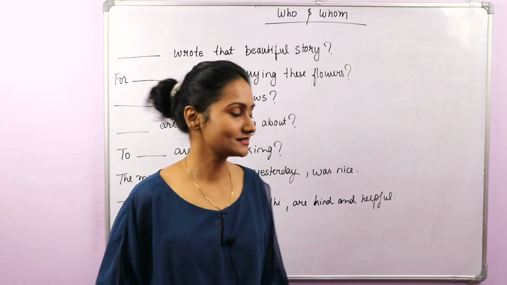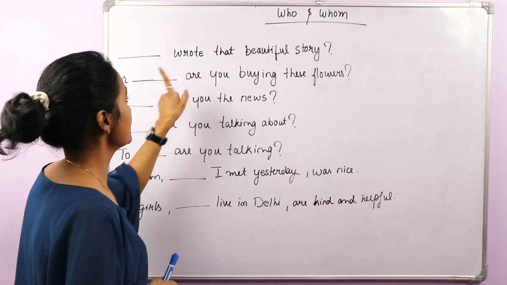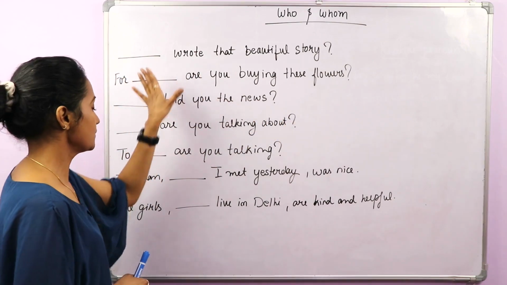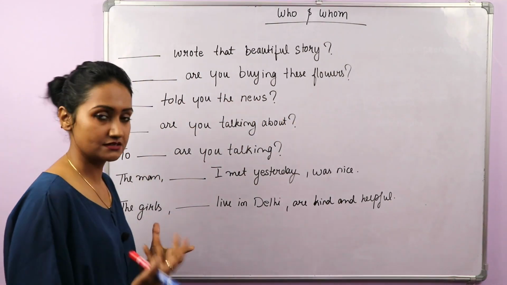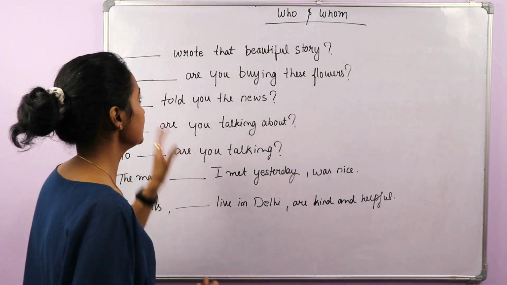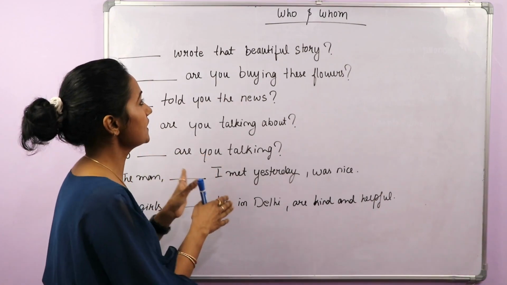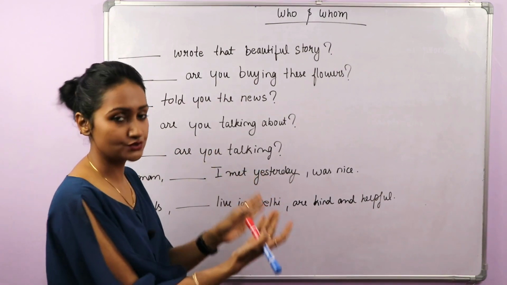So let's practice. Dash wrote that beautiful story. Okay, so here just think of the answer. What will come here? Dash wrote that beautiful story. So someone wrote that beautiful story.